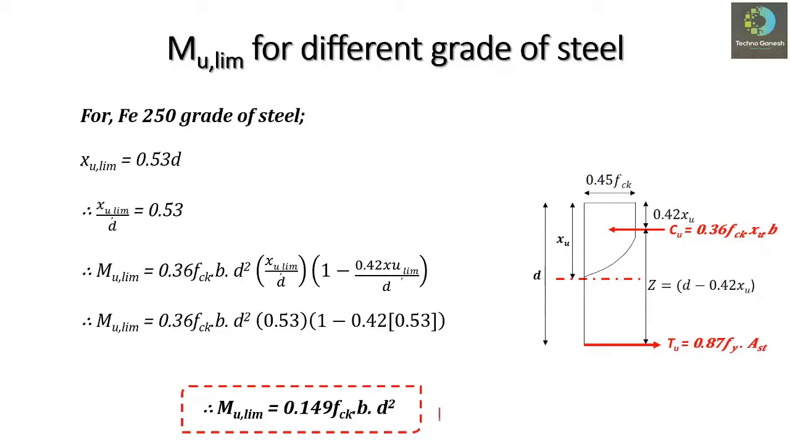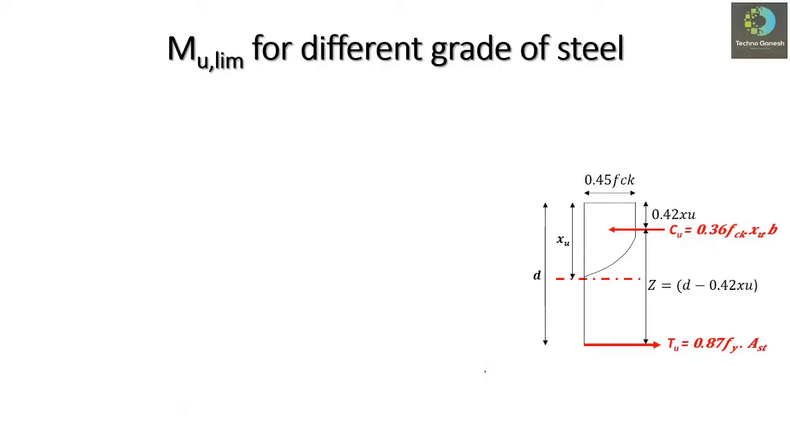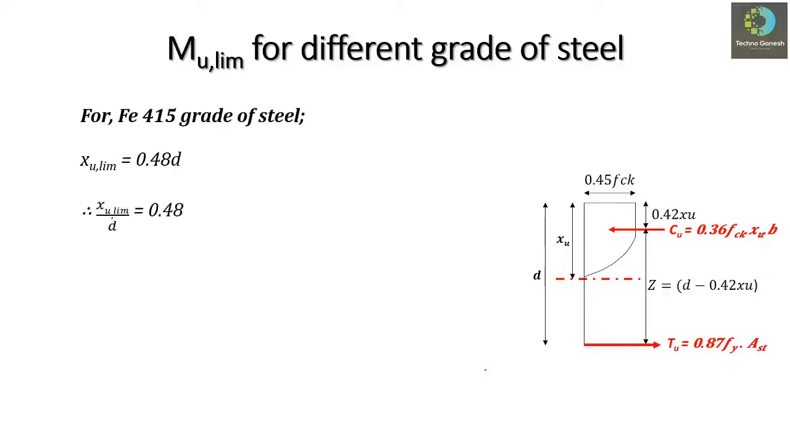So this is the important equation that we have to consider frequently. So you may note down this value. Now similarly for Fe415 grade of steel, we have to find out the equation. Again we know for Fe415 grade of steel, the value of Xu limiting will be equal to 0.48 D. Hence, the ratio of Xu limiting to D will be equal to 0.48.